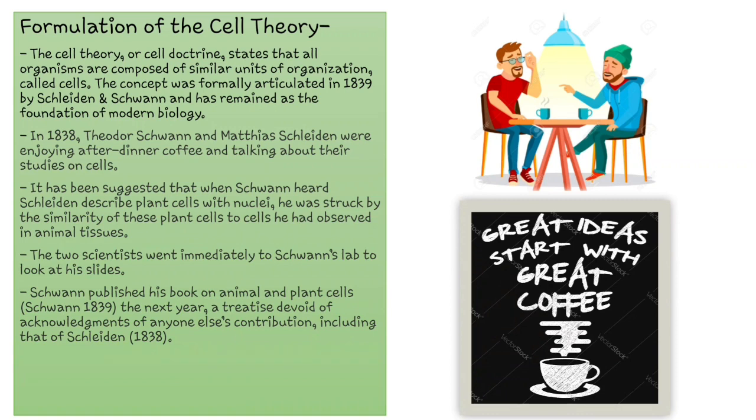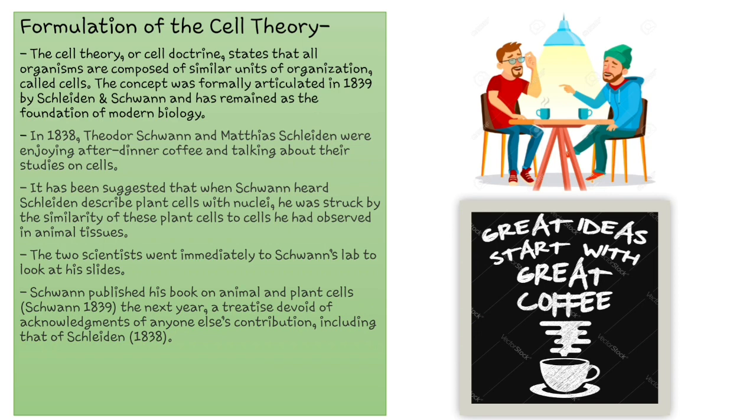In 1838, Schleiden and Schwann were enjoying after-dinner coffee and talking about their research. Schleiden described plant cells with nuclei, and that thing stuck in Schwann's head. He said he had observed similar kinds of cells in animal tissues also.